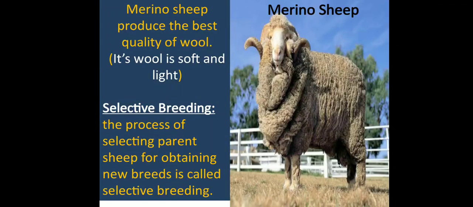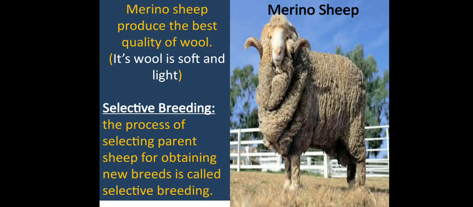Now the major production of wool is generally done from the sheep, and the particular breed of sheep we use for wool production is the merino sheep, because the wool of the merino sheep is very soft and light, so it is the major choice, or we can say the major breed, providing us wool.